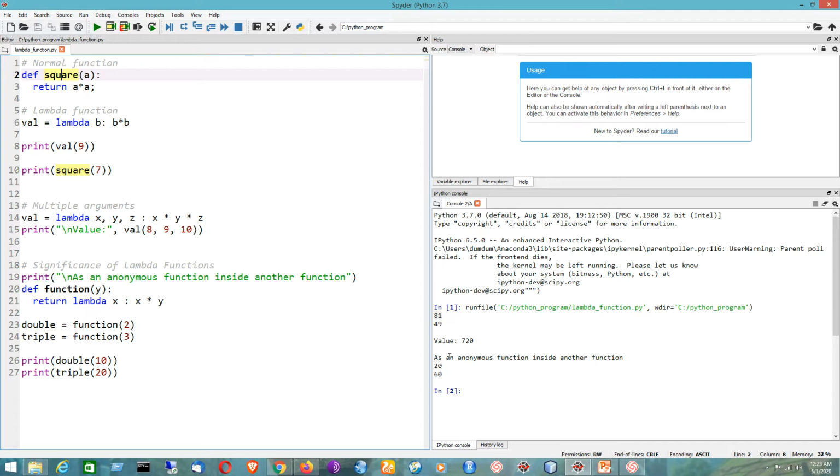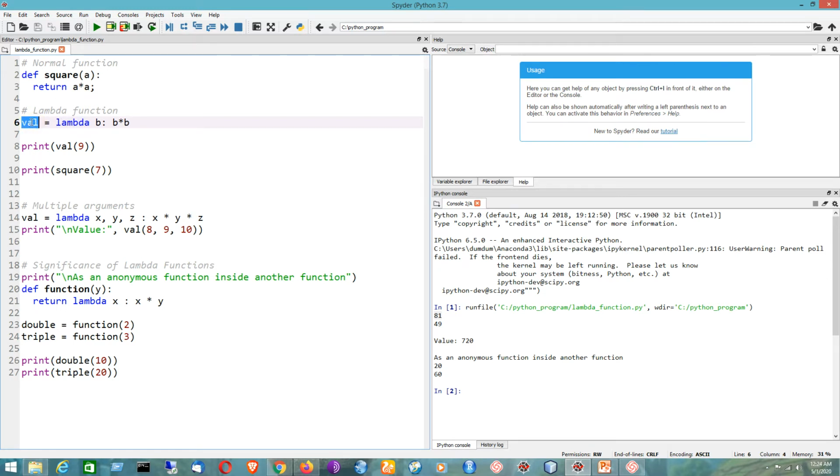So for this particular coding example with lambda function, lambda b colon b into b is the lambda function that I have already told. Here b is the argument that is passed to it, and b into b is the expression that gets evaluated and returned. And the function doesn't have any name or return statement that we have already seen. Still, it returns a function object which is assigned to the variable named val.